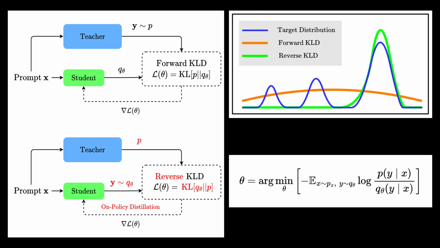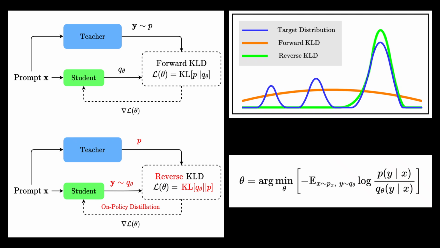Large language models are powerful, but they are also enormous. Running them is expensive, slow, and often impractical. So the big question becomes, can a small model learn to think like a large model without copying everything it does? That is exactly the idea behind MiniLLM.